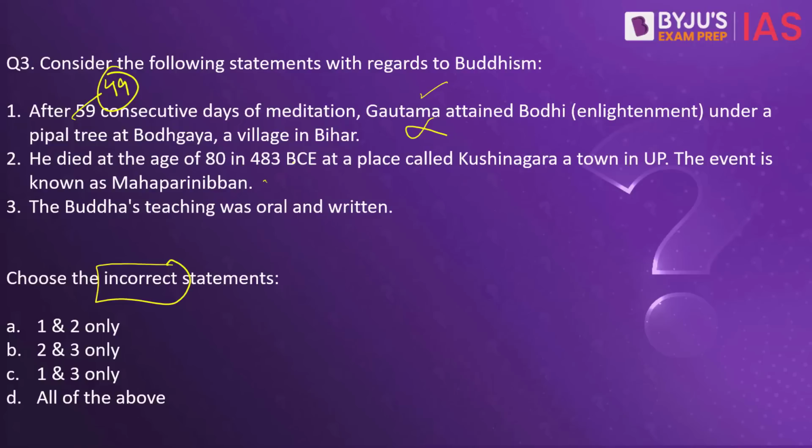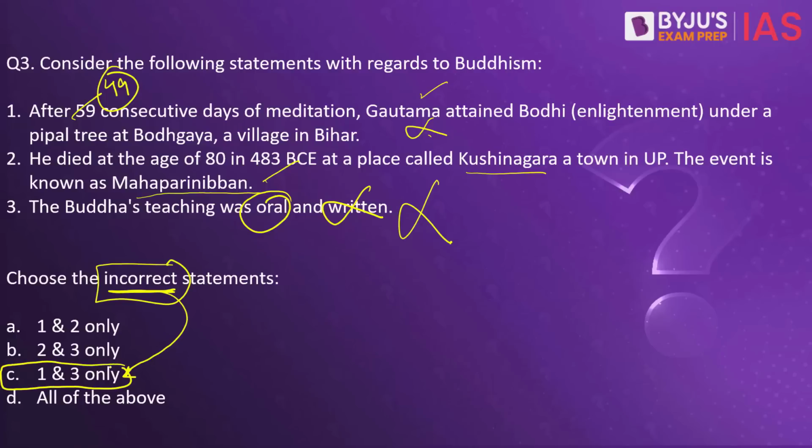Second statement is true. He died at the age of 80 at Kushinagar, and this is called Mahaparinirvana. Third statement also is false. Buddha's teachings were only oral and nothing was written at that point of time. They were just oral teachings, oral sermons given by Lord Buddha. That is why the first and the third statements are wrong. You have to choose the incorrect statement, so the answer here becomes C. 1 and 3 are wrong, the second statement is correct.